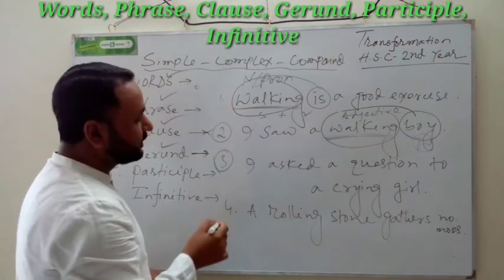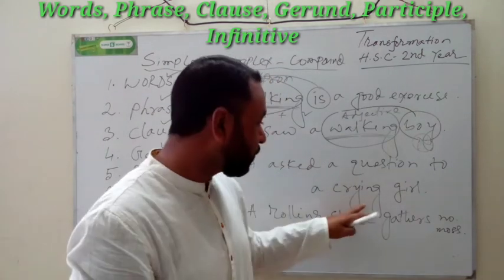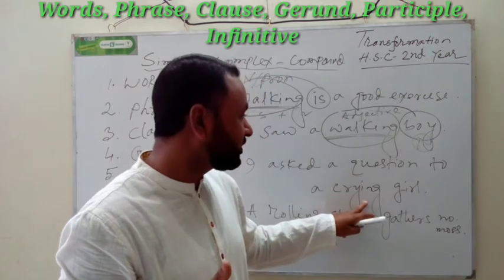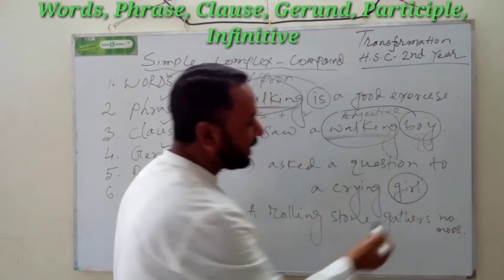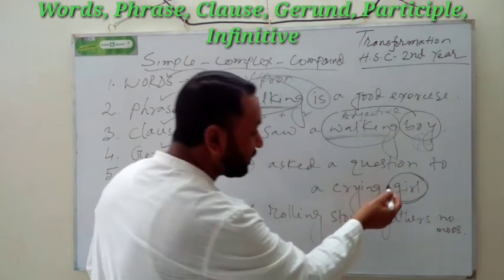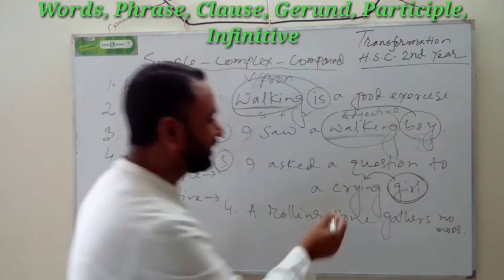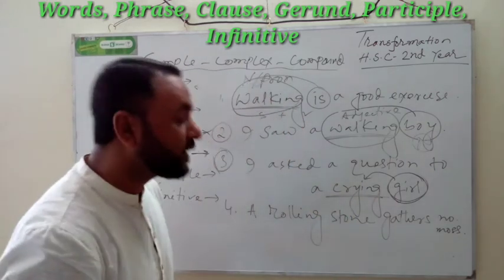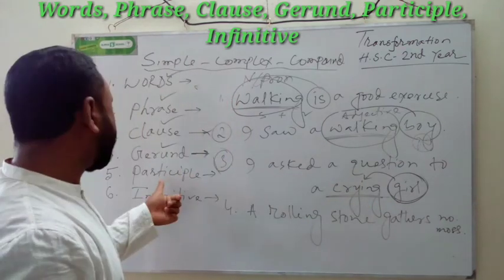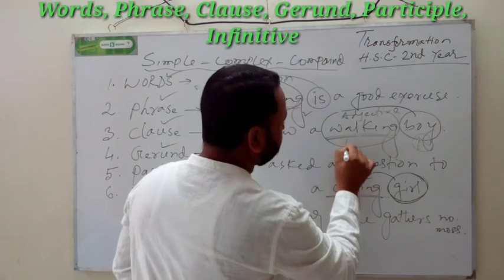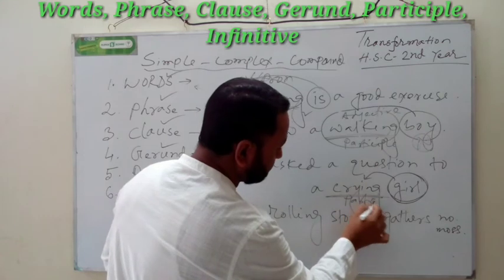Okay, number 3, I asked a question to a crying girl. To a crying girl. What's the meaning? Is it a noun or an adjective? Of course, here is a verb, and here a noun. So before a noun, what do we get? We very often get an adjective. It's a crying, a situation, a condition of the girl. So this is an adjective, and it is a participle. Yes, I'm writing participle. Here it is a participle also. Okay.